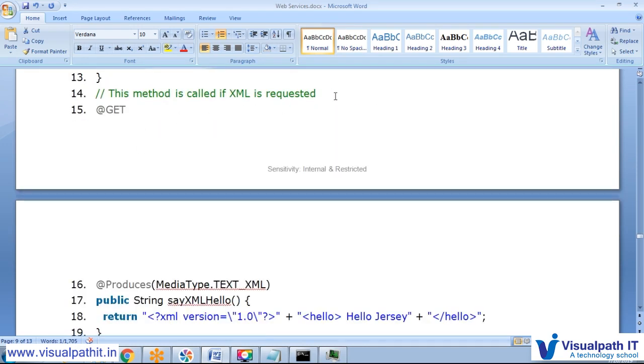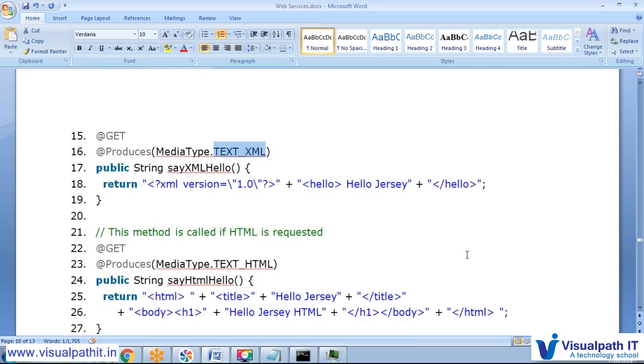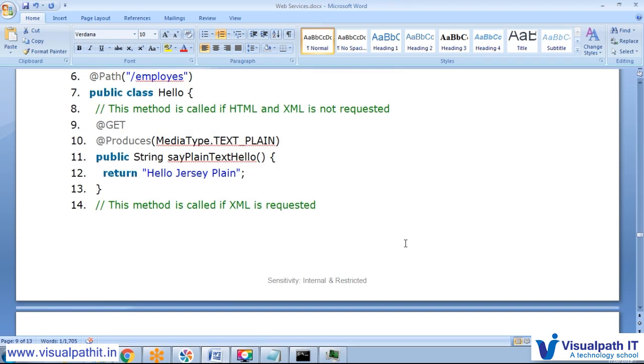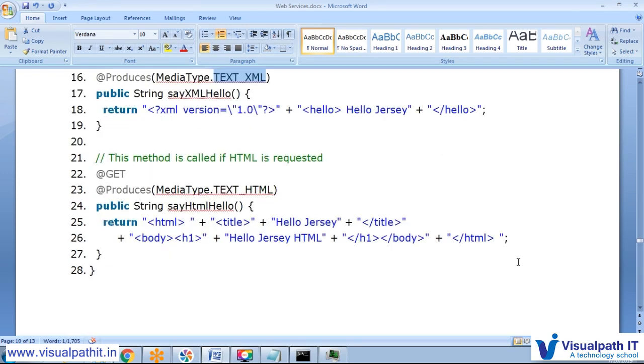Again, a second method we will create, where we would like to create text/xml. Again it is GET, but when you hit here it will be produced by this one. The third method produces HTML text, say hello.